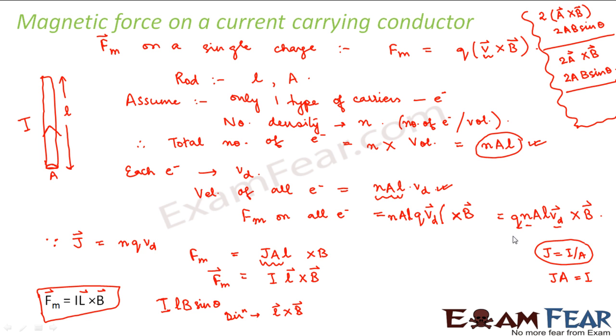right? So the same thing applies here also. Here it was Q into V cross B. So instead of this, we wrote it as QV cross B. Clear? So instead of QV, I wrote this entire thing as Q into V cross B. So that is how I wrote it here also. So your magnetic force on a current carrying conductor becomes I into L cross B.